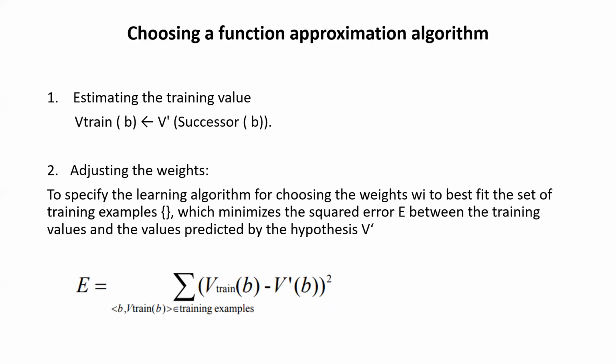I'm not 100% sure, but the most possibility is there that you win the game. These moves are called successor moves, so I'll represent this as V cap successor B, right?